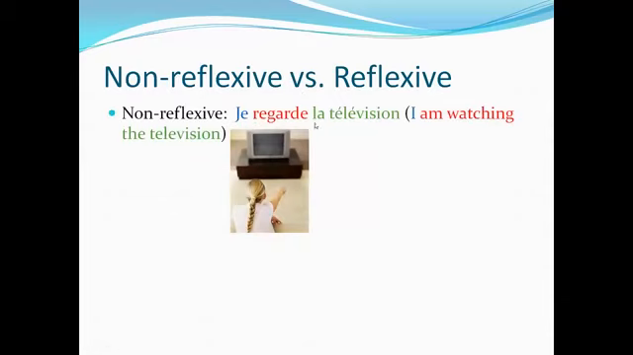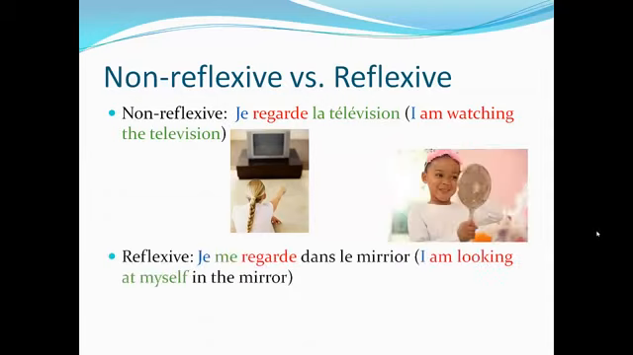Non-reflexive, je regarde la télévision. I'm watching the television. But watch what happens when we put a reflexive pronoun in it. In the following sentence, je me regarde dans le miroir. I am looking at myself in the mirror.